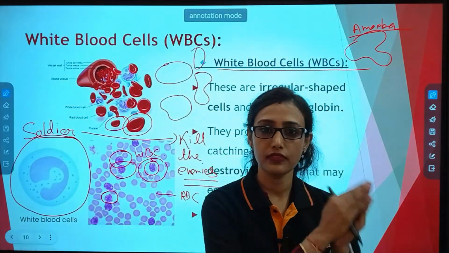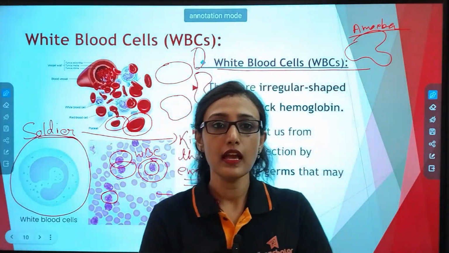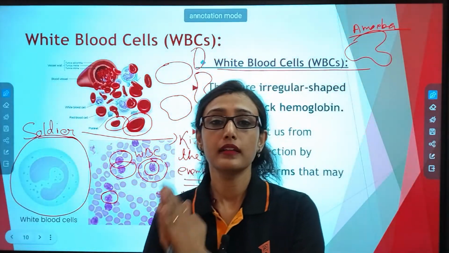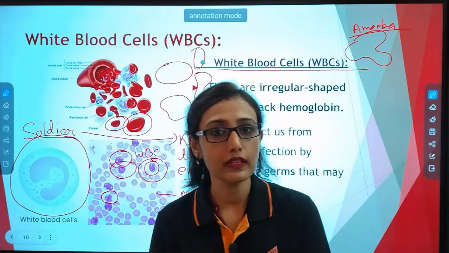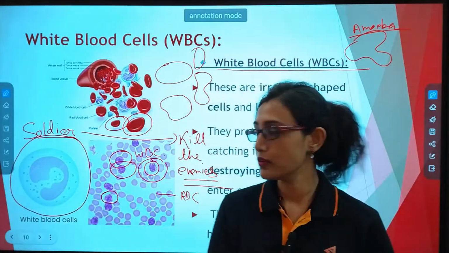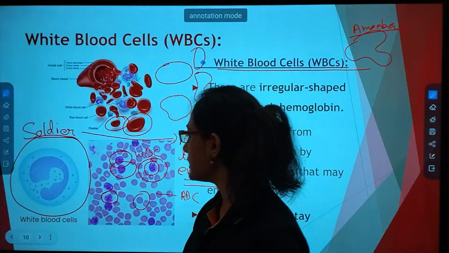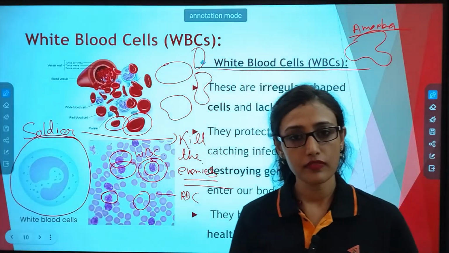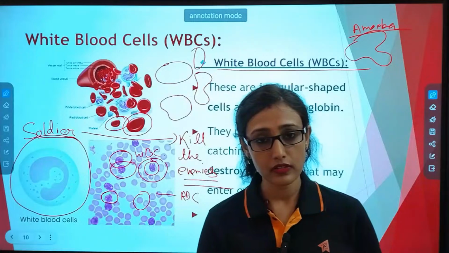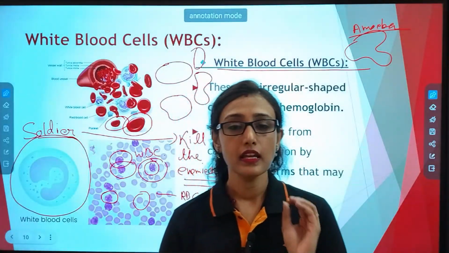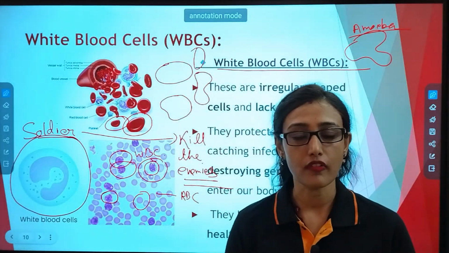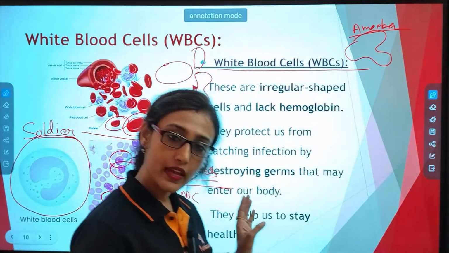Now if I ask you to differentiate between RBC and WBC: RBC is red in color due to the pigment hemoglobin. WBC has no hemoglobin, that is why they are white and they are of irregular shape, whereas RBCs are oval in shape. The function of RBC is mainly to carry oxygen and carbon dioxide. The function of WBC is to fight against the germs, just like the soldiers of our country. Okay, clear?